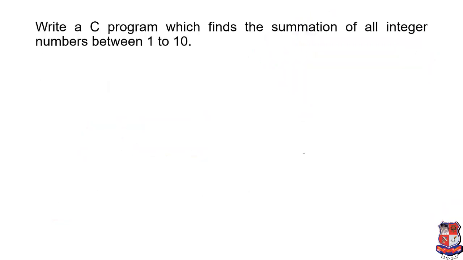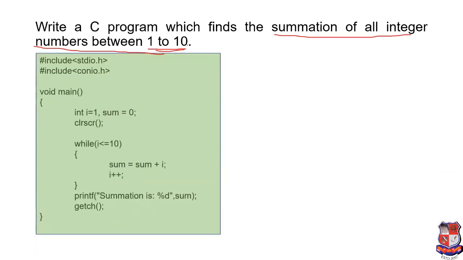Now we'll see one more example, and this example is: write a C program which finds the summation of all integer numbers between 1 to 10. So how can it be possible? Over here we have a range between 1 to 10. So we'll write code like this.